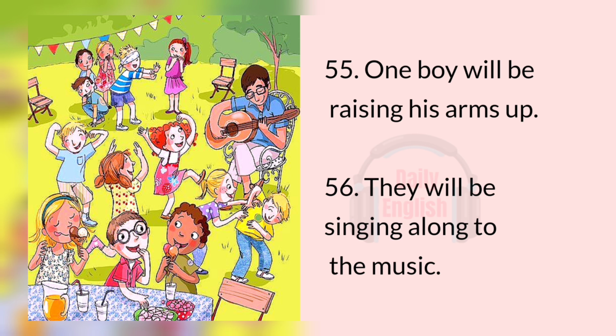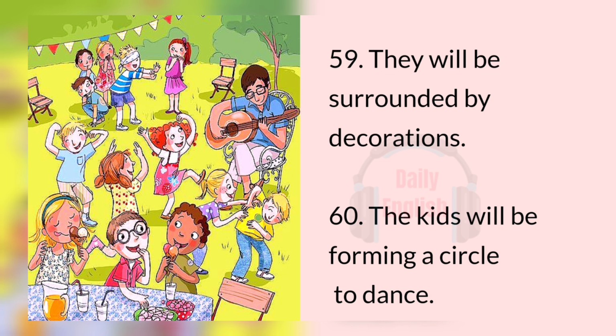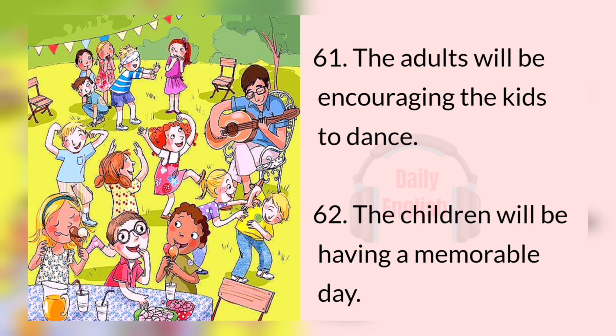56. They will be singing along to the music. 57. The girl with red hair will be smiling widely. 58. They will be filling the garden with laughter. 59. They will be surrounded by decorations. 60. The kids will be forming a circle to dance.